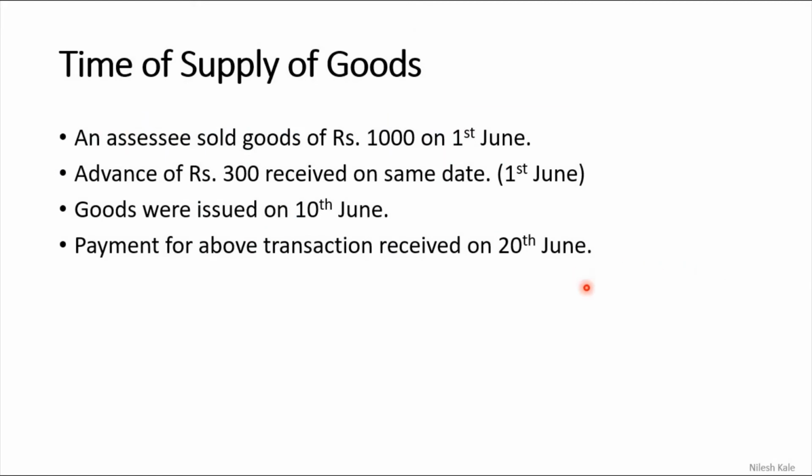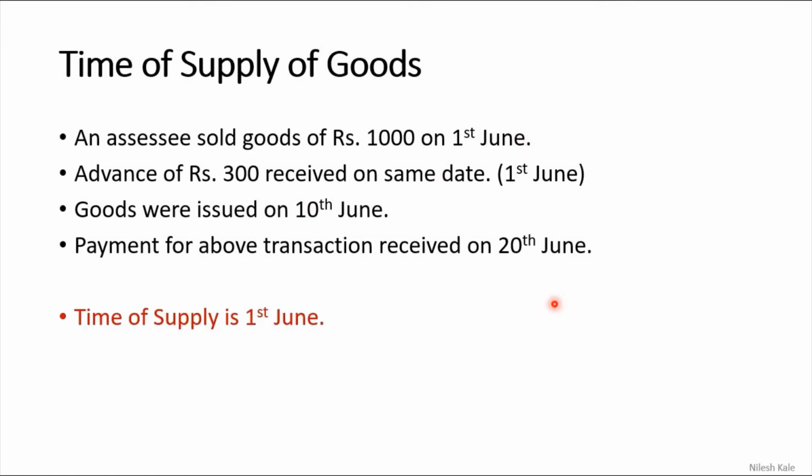So the time of supply of goods will be, here is an example. See, an assessee sold goods of rupees 1000 on 1st June. On 1st June, goods were sold of rupees 1000. Advance of rupees 300 received on the same date, 1st June. Goods were issued on 10th June. Payment for the above transaction was received on 20th June. So these are the examples given, right?